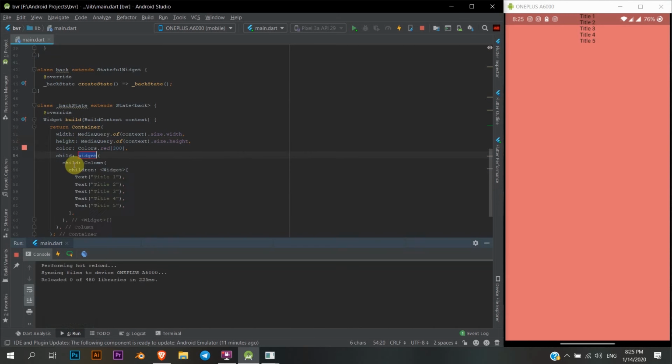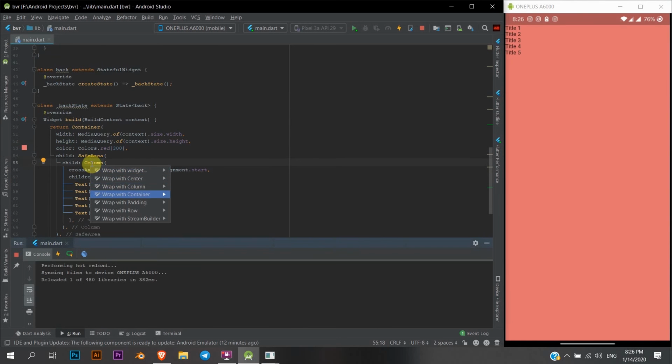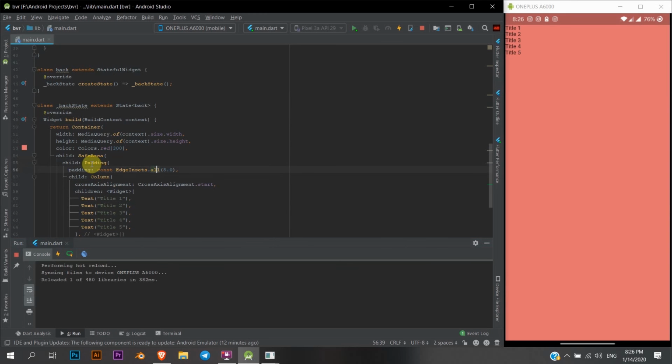Now this one I'm gonna wrap it again with the safe area, like that. And this column, I think cross axis alignment, I don't know why it is not working. Maybe it might work now because, yes, it works. How it works? Can I add a padding to this? No, I can't add a padding to this. So what I can do is just add a padding like this and add it only to the left, at around 38 pixels, like that. Amazing. That's exactly what I need.